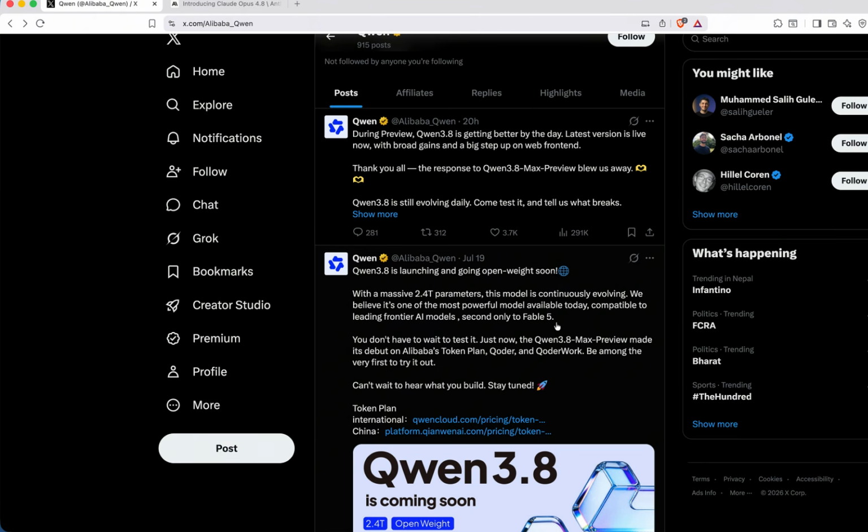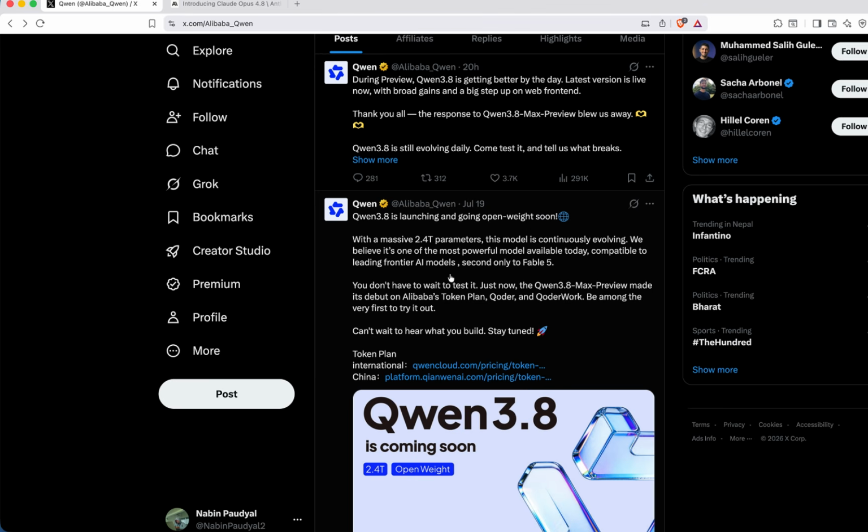I am not only going to compare it, I will show you how you can use Qwen 3.8 for free and Claude Opus 4.8 for free as well. Qwen 3.8 is launched with a massive 2.4 billion parameters. This model is continuously evolving. We believe it's one of the most powerful models available today, comparable to leading frontier AI models, second only to Fable 5.